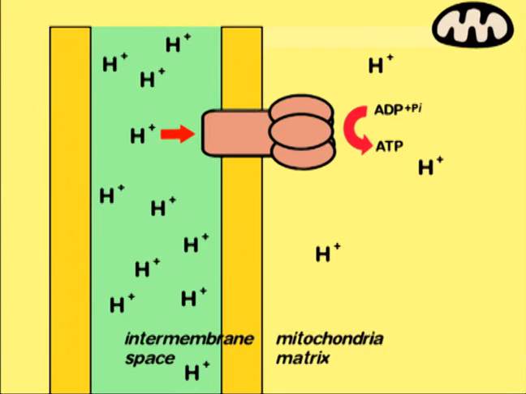The beta subunit has 3 different configurations: beta ATP, beta ADP and beta MT. During the movement of protons through F0, the proton channel, it will rotate, and this rotation is such that each beta subunit passes through all 3 configurations: beta MT, beta ADP and beta ATP.